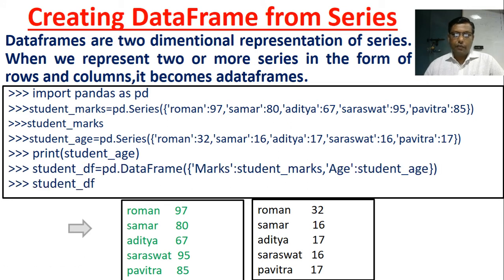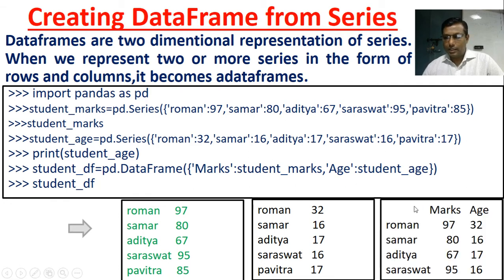Next, if you make the data frame with these two series, first we have given the marks column. Marks is the key and the values are student marks. Here the key is age, with student age, and we want to print the student data frame. It will print like this.